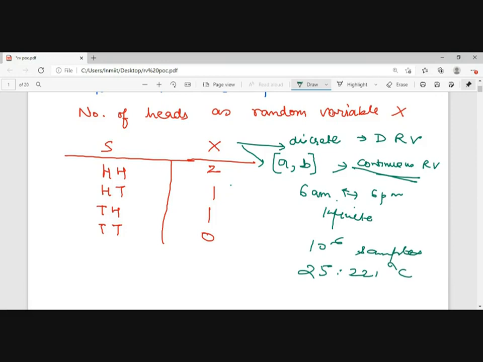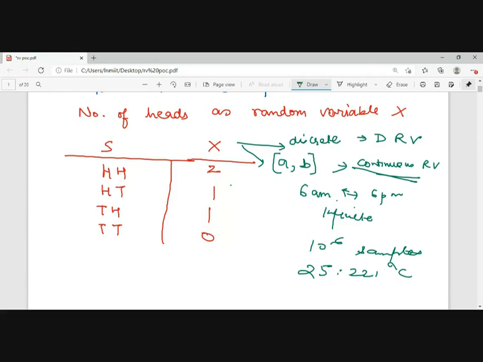That will be some 1 divided by 10 to the power of 6, which is almost 0. So I can say in a continuous random variable, the probability has almost no importance, because I will be giving a value of 0 to every probability function.